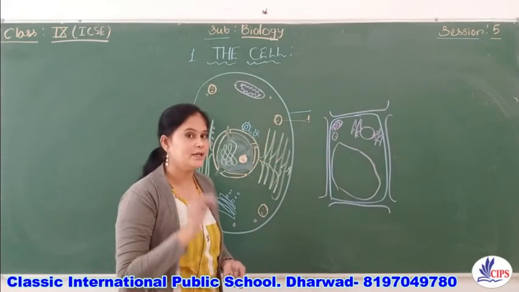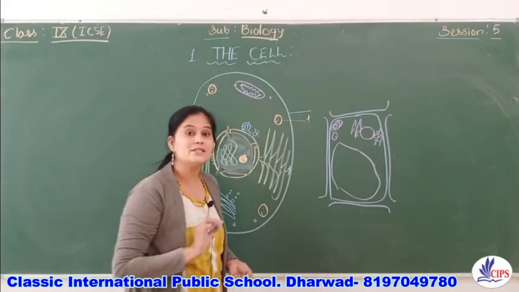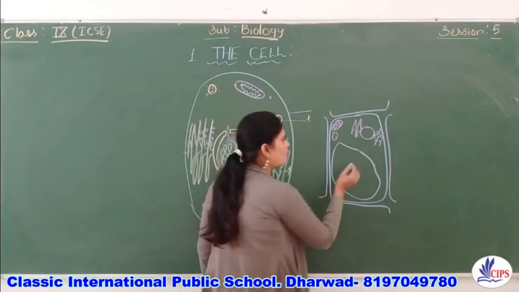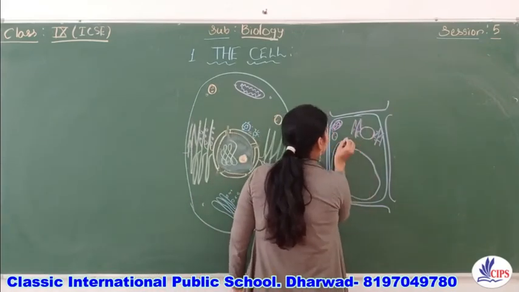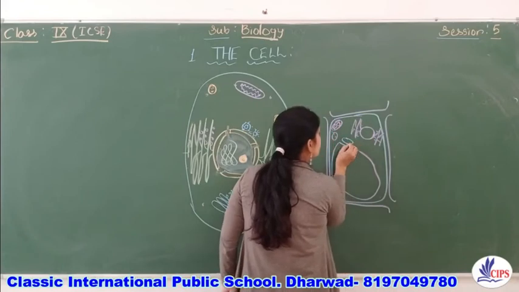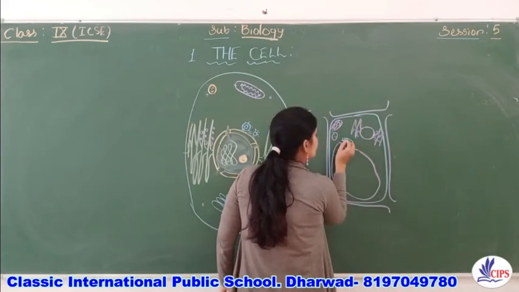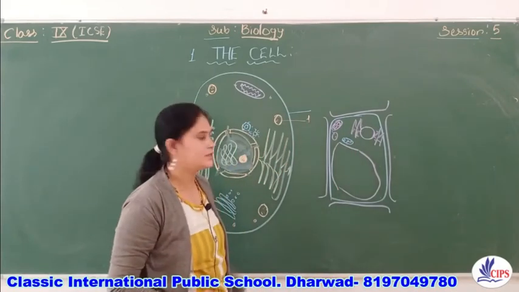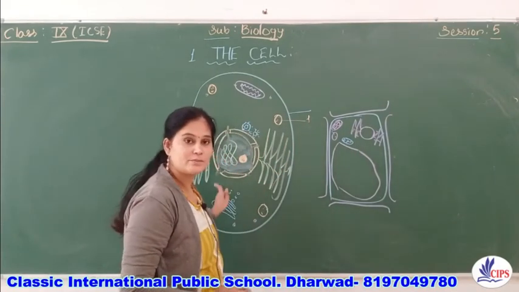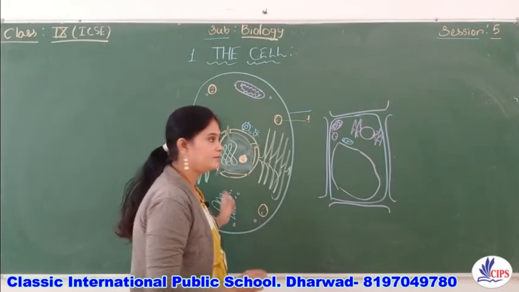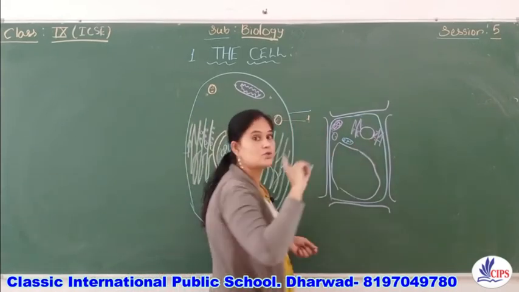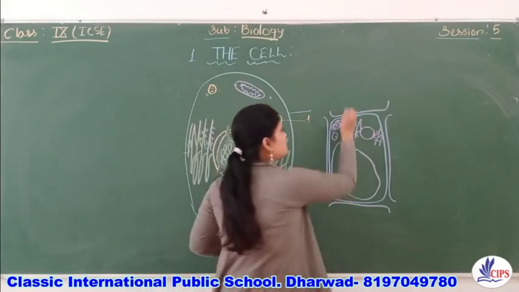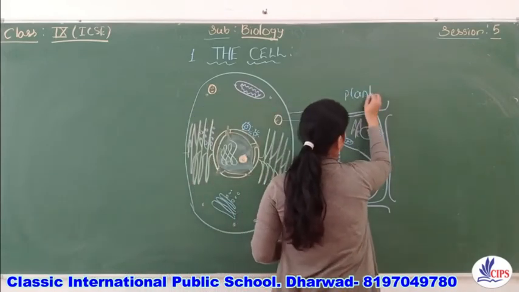But here in the plant cell, what else is present which is not present in the animal cell? Yes, it is the chloroplast. So here the chloroplast is present, right? The vacuoles are present, which are absent in the animal cell. And here centrosomes are absent because it is a plant cell, right?